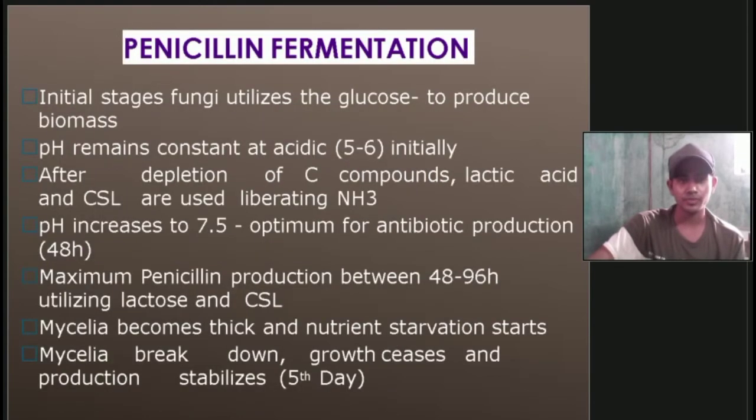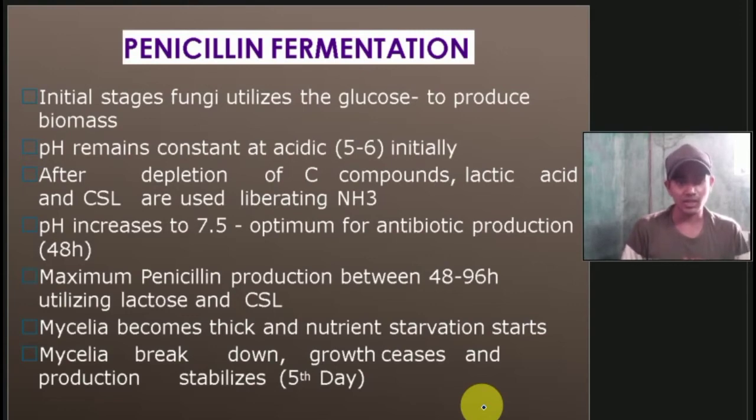Then penicillin fermentation. So during the initial stage, the fungi utilizes the glucose to produce biomass. Then pH remains constant at acidic, like 5 to 6 initially. After the depletion of carbon compounds, lactic acid and corn steep liquor are used, liberating ammonia, NH3.